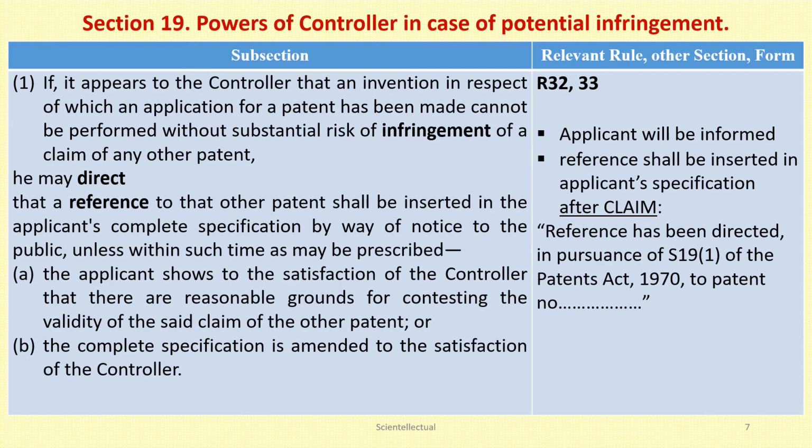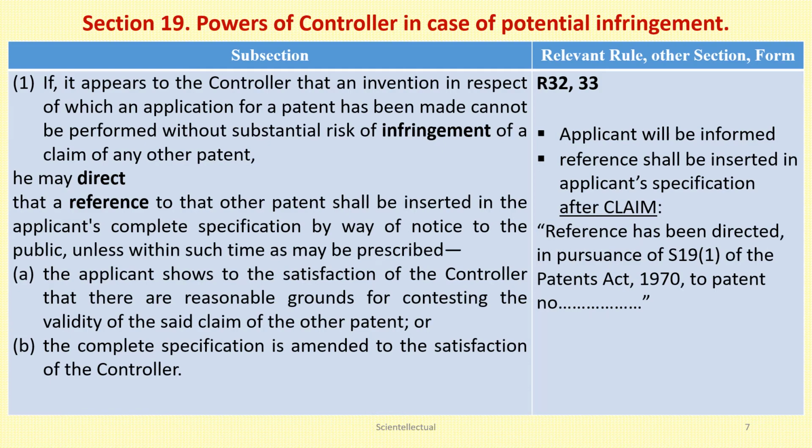Let's discuss section 19. Power of controller in cases of potential infringement. Subsection 1. If the controller thinks that the invention in respect of which the application has been made cannot be performed without substantial risk of infringement of a claim of any other patent, he may direct that a reference to the other patent be inserted in the applicant's complete specification, unless the applicant satisfies the controller that there are reasonable grounds for contesting the validity of such claim of the other patent.